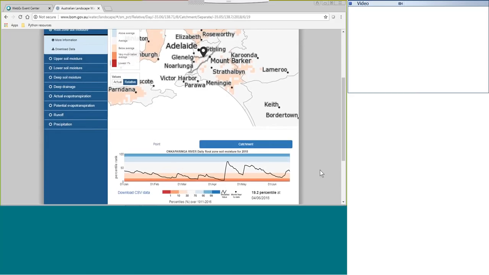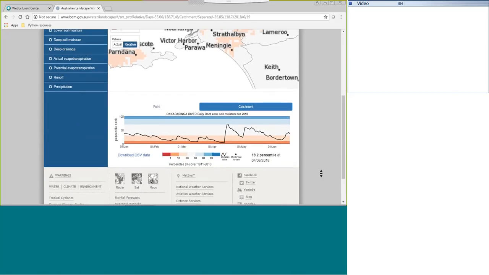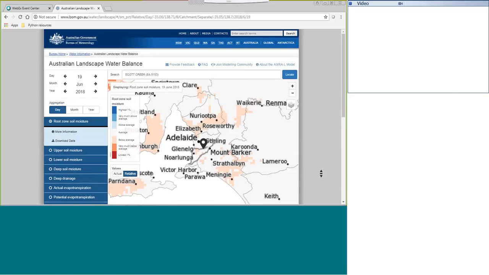If you're particularly interested in the region, for example, this Scott Creek town in the Onkaparinga River catchment, you can see here in the URL, we've got all of this information saved. We've got the variable we're looking at, we've got the fact it's on a day, and we've got the date at the end here with the location. And so if you like, you can save this as a bookmark, and you can refresh, you can visit this time. If this is your region of interest, you can visit this page whenever you like, if you're wanting to, on a daily basis, check the results for this region.